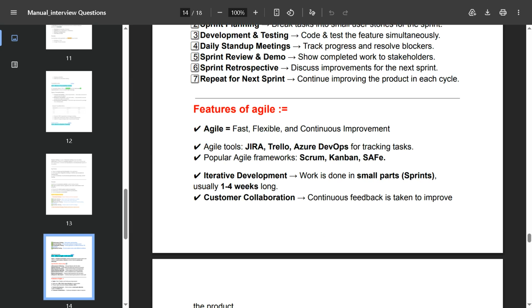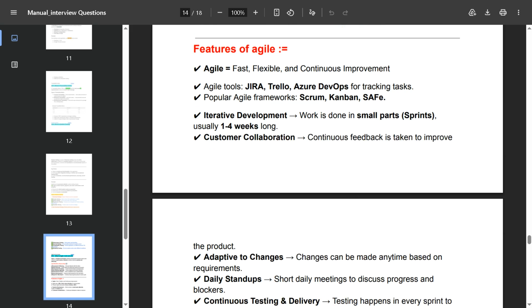Features of agile: fast, flexible, and continuous improvement. Agile tools: Jira, Trello, Azure DevOps for tracking tasks. Popular agile frameworks: Scrum, Kanban, SAFe. Mostly used in organizations are Scrum and Kanban.